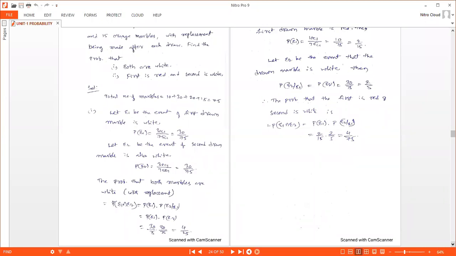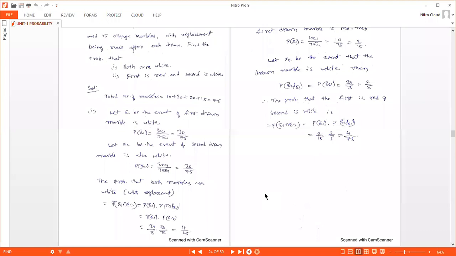See here, why are we taking probability of E2 given E1 as probability of E2? E1 has already happened, but there is no change with the occurrence of E1 in E2, because the marble is already replaced, with replacement. So there is no difference. These two events E1 and E2 are independent here, and the probability of E2 given E1 gives you probability of E2.